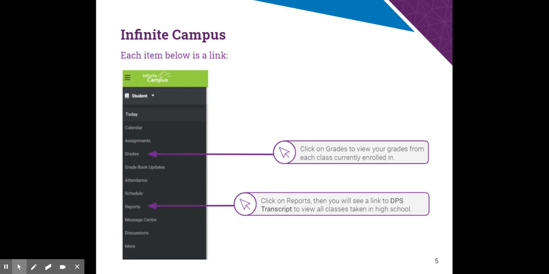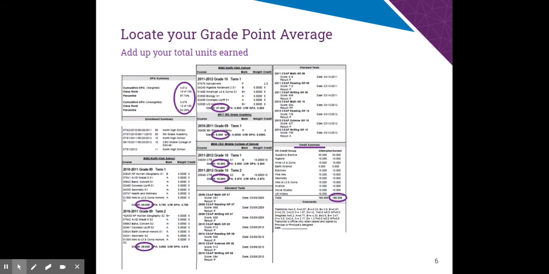But if you go below that and click on reports, you should select DPS transcript, and that is going to allow us to figure out whether you're on track or off track. Some of you may already have an idea of whether you are or not, but this specifically will help you figure that out. So again, click reports, click DPS transcript, and that'll take you to your transcript. Your GPA is right there in your top left-hand corner.